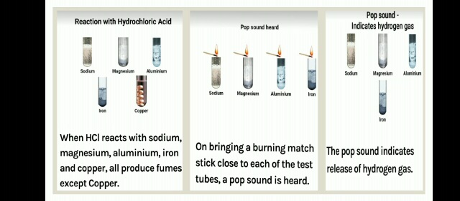So how do we come to know that these 4 metals react with hydrochloric acid? Because when we bring a burning matchstick close to each test tube, we hear a pop sound, and we know that this pop sound is because of hydrogen gas. Pop sound indicates the release of hydrogen gas.